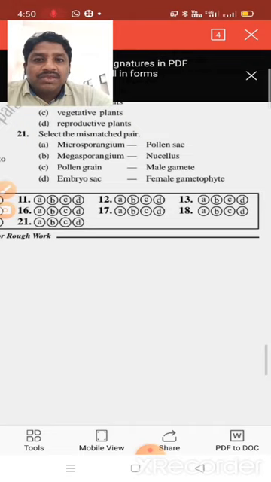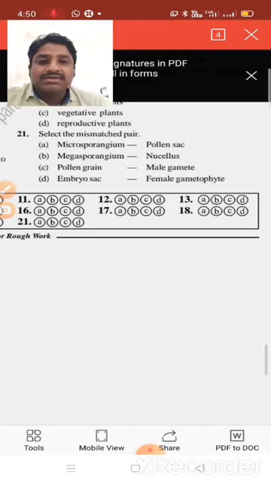Remaining we'll see. Remaining you can see later, you can practice.